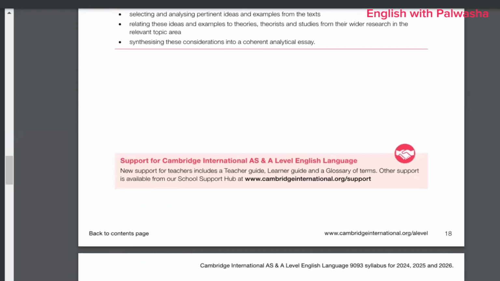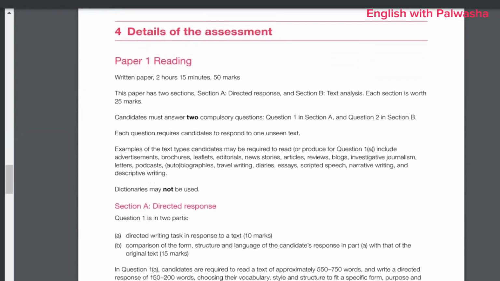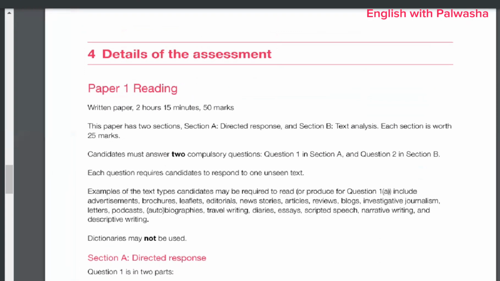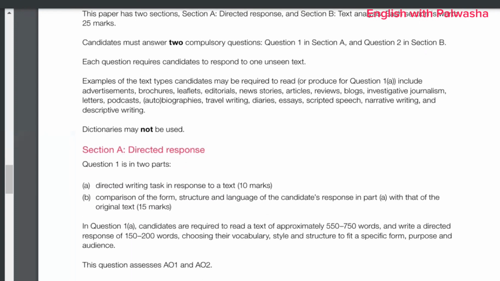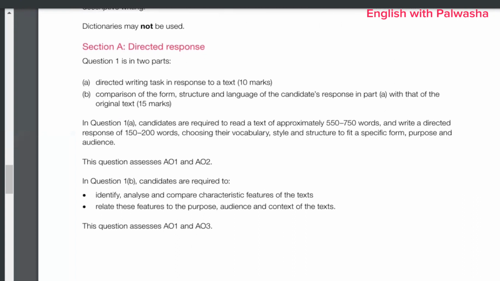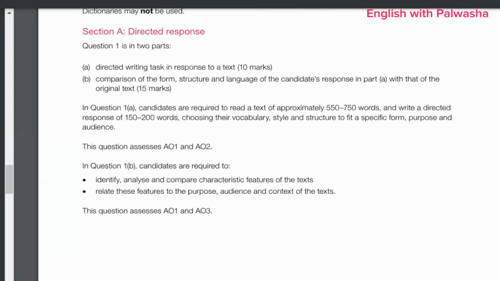So this was all about papers 1, 2, 3, and 4. And now, these are the details of the assessment. Paper 1, reading, which is 2 hours, 15 minutes. I've already discussed this paper with you. This is section A, directed response. In that, we have a 25 marks question divided into 2 parts. All right, so this way you're going to do it.